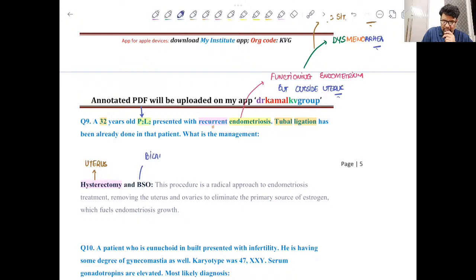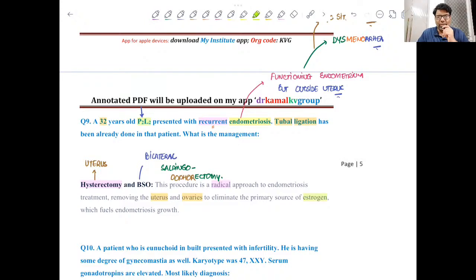So bilateral salpingo, that is fallopian tube, oophorectomy, that is ovaries. Ectomy is surgical removal. So this surgery we have to do in a case of recurrent endometriosis. So it's a radical approach to treat endometriosis, where we remove the uterus, both the fallopian tubes and the ovaries also, because we know that ovaries release estrogen, which is the prime reason for this condition.